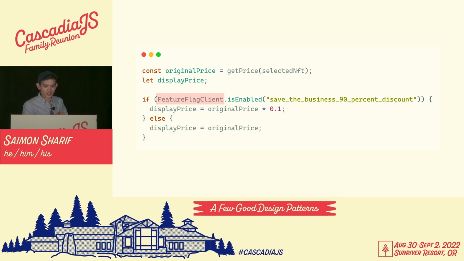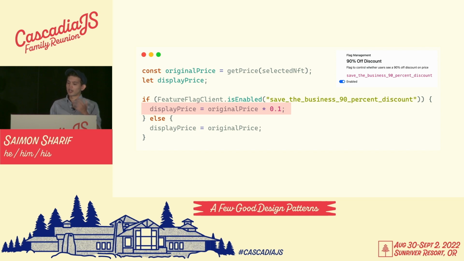Here, feature flag client is an SDK that's provided by our vendor. It has an isEnabled method that returns true if a given flag is enabled and false if it's disabled. As we saw in our admin panel, the name of the flag we're toggling on and off is Save the Business 90% discount. As soon as we turn this flag on in our vendor's admin panel, our NFT's price is discounted by 90%. We hit the code in our if block because the isEnabled method returns true.